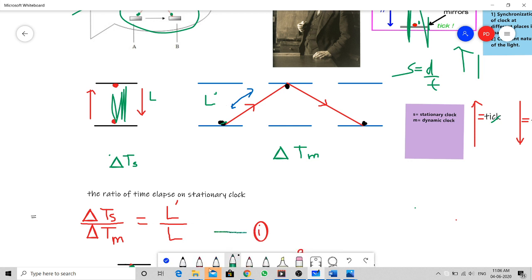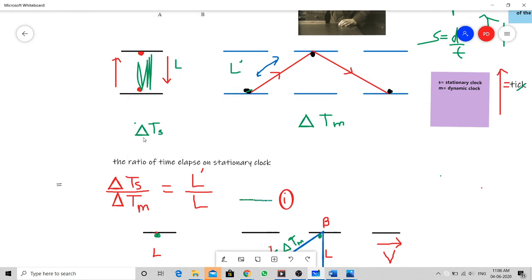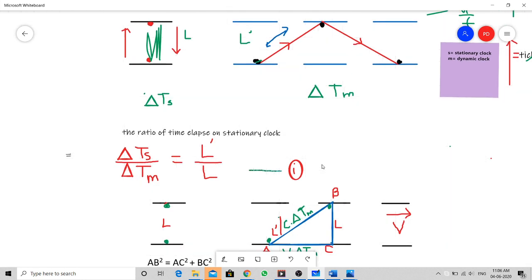So what is the ratio of the time elapsed, meaning how much time elapses on the stationary clock as compared to the moving clock? There is a time difference, so that is delta Ts, where S is the stationary clock, and the time in motion is delta Tm. So the ratio is L dash by L. You may ask a very natural question: why is it that delta Ts is equal to L, because the length is L, and in the case of delta Tm it is L dash? But why here has the scenario changed a little bit?